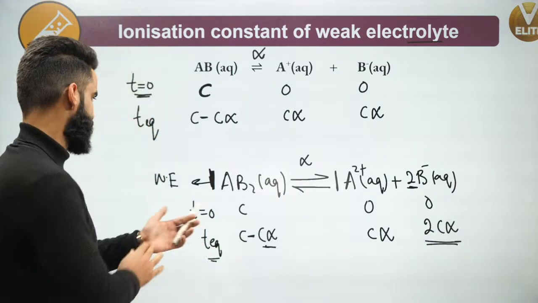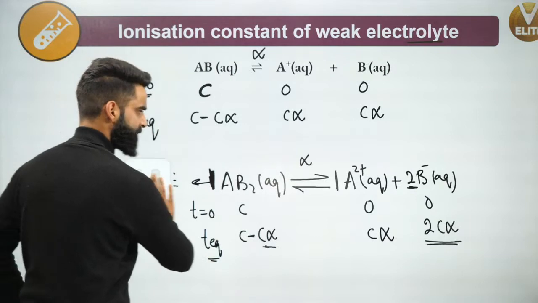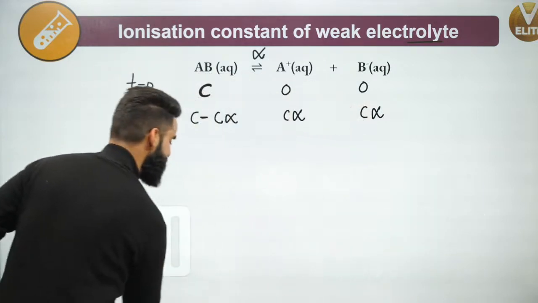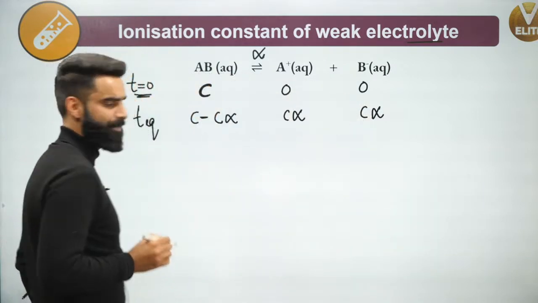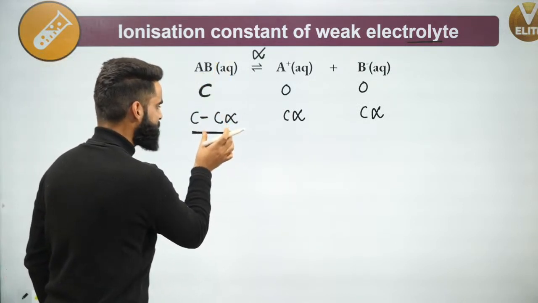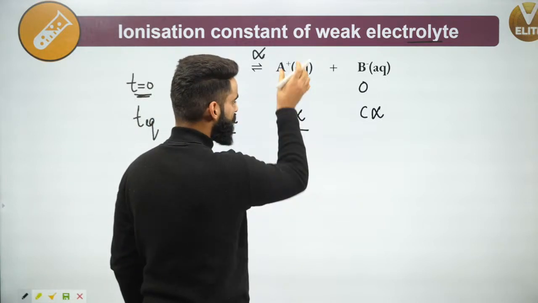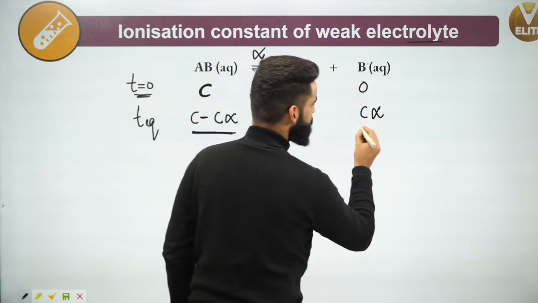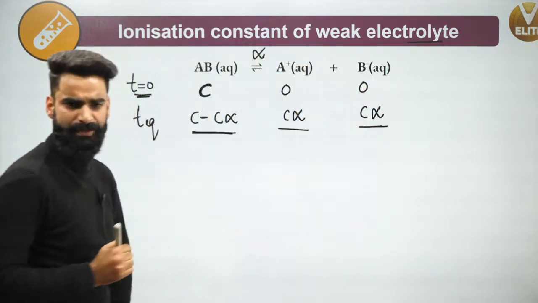Now, guys, understand one more thing. I'm taking my general weak electrolyte as AB aqueous. This is the concentration of AB electrolyte at equilibrium. This is the concentration of A positive at equilibrium. This is the concentration of B negative at equilibrium.